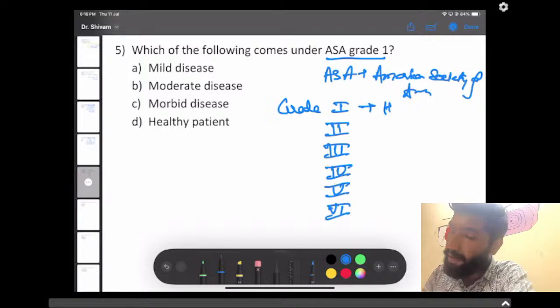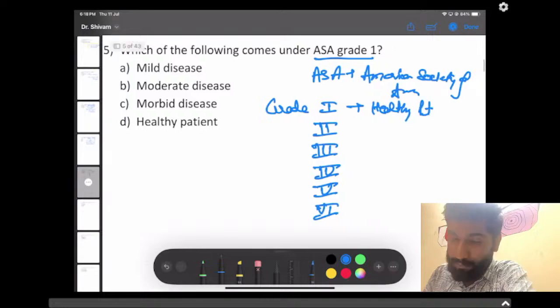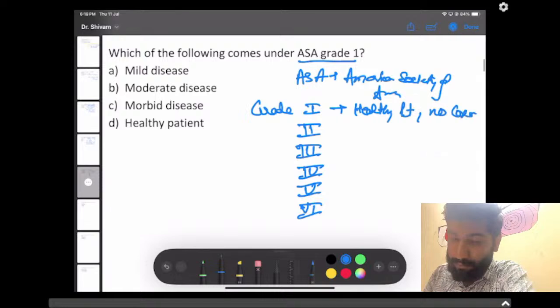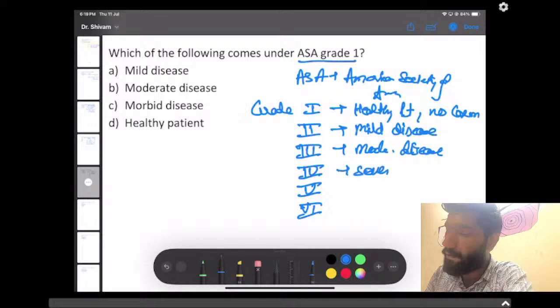Grade 1 is for a healthy patient, with no comorbidities. Grade 2 is for mild disease. Grade 3 for moderate disease. Grade 4 is for severe disease.